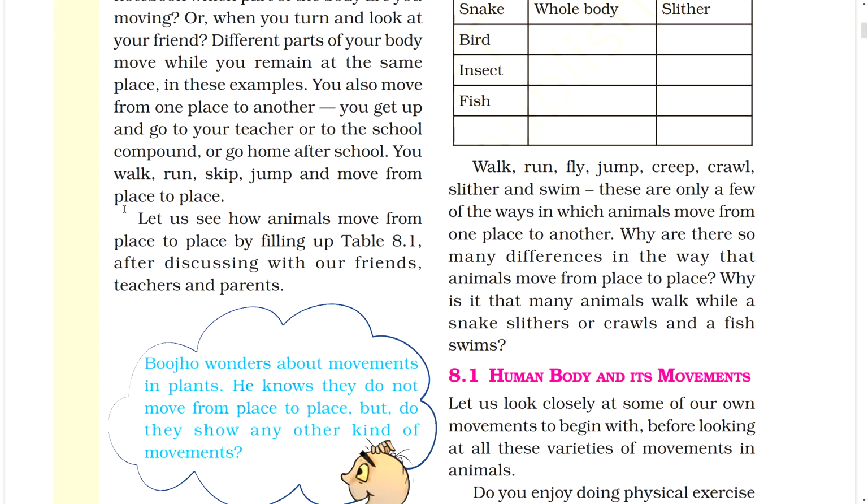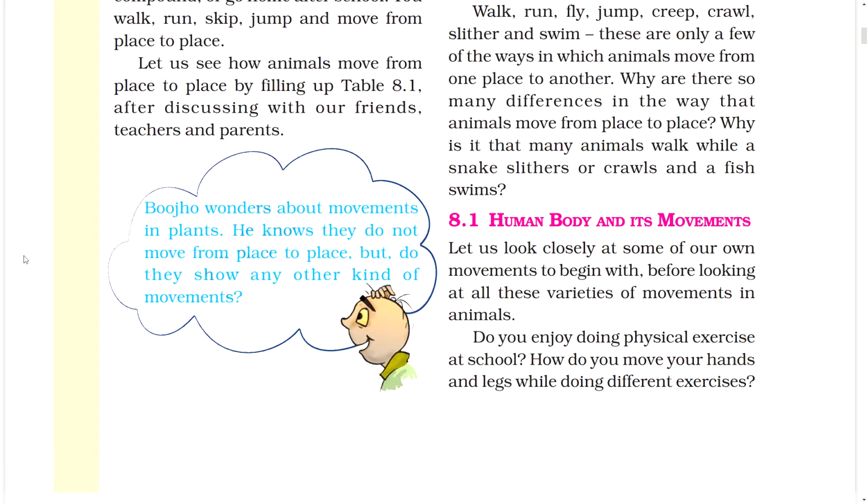Let us see how animals move from place to place by filling up the table, after discussing with our friends, teachers, and parents. Bojo wonders about movements in plants. He knows they do not move from place to place, but do they show any other kind of movements?